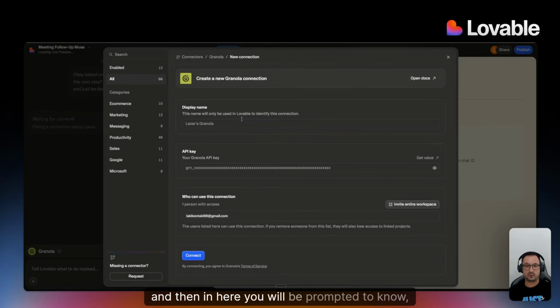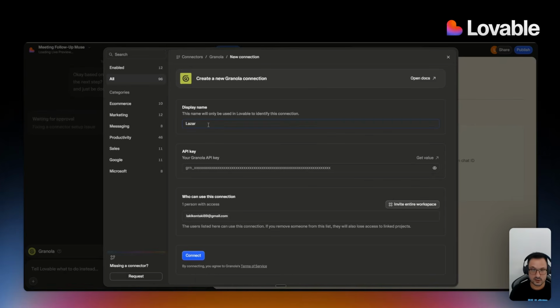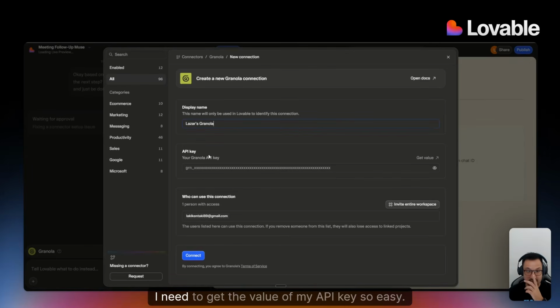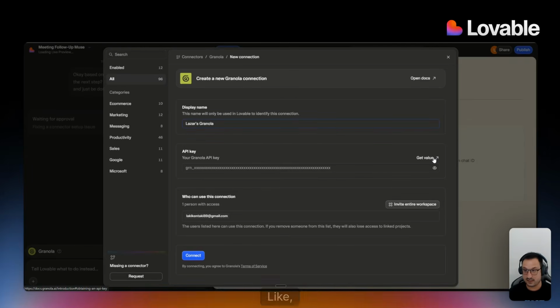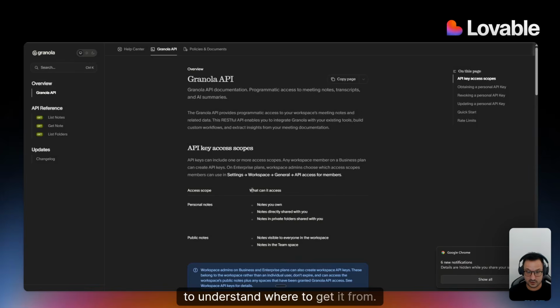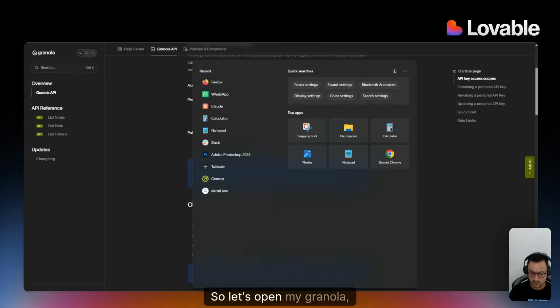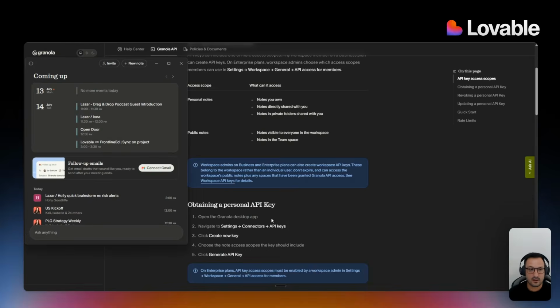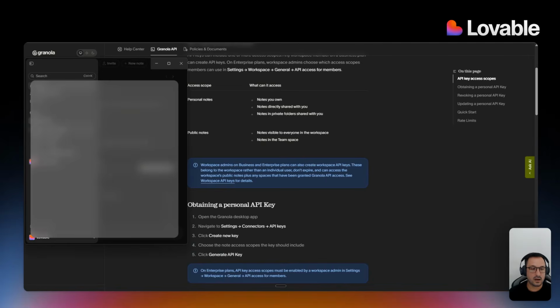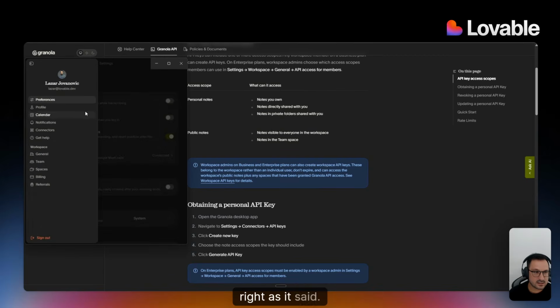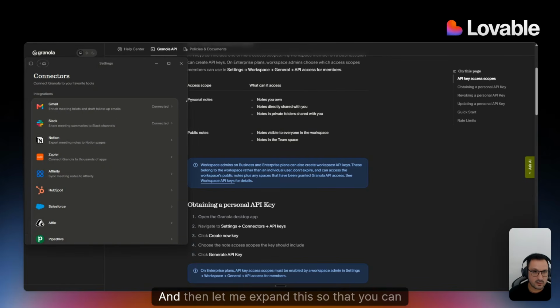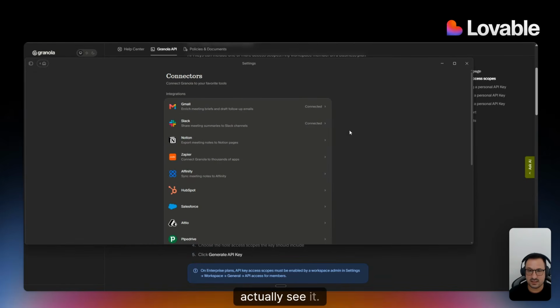and then in here, you will be prompted for Lazar's Granola. And then from there, as the system advised, I need to get the value of my API key. It's so easy. You can just click here to understand where to get it from. You go to settings, connections, API keys to create a new one. So let's open my Granola, right? And then I will go in here. I will click and then settings, right? As it said, and then connectors. And then let me expand this so that you can actually see it, right?